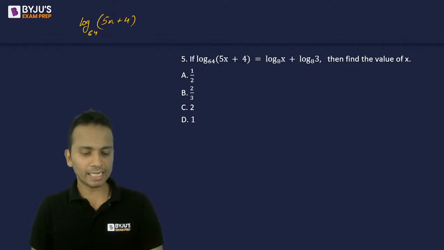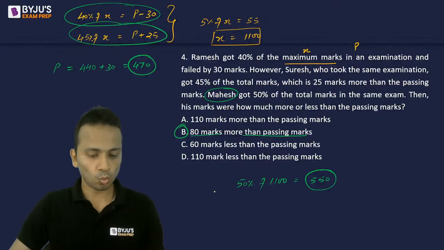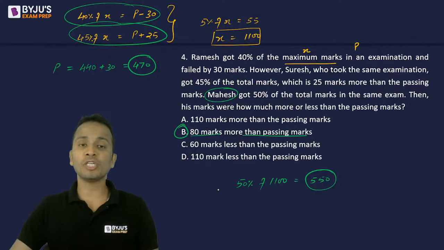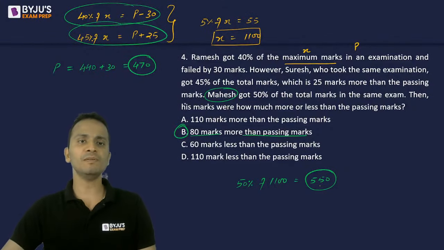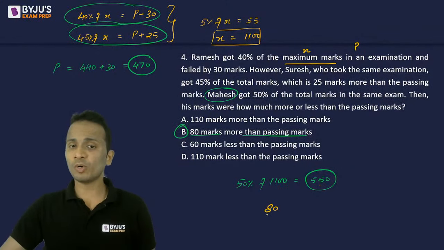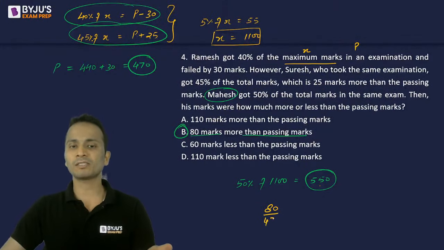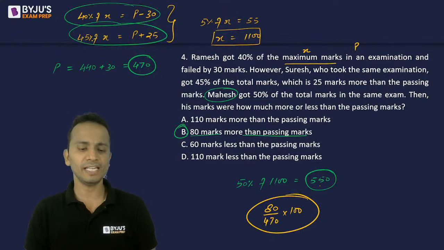Okay, so Archana, in that case, I'll quickly take you back. What if the question was how much percentage more or less his marks were than the passing marks? His marks are 550, passing marks is 470, so his marks are 80 more than the passing marks. To convert it into percentage, 80 divided by the passing marks multiplied by 100. So you would have calculated this. The answer would have been somewhere around 17-18%.